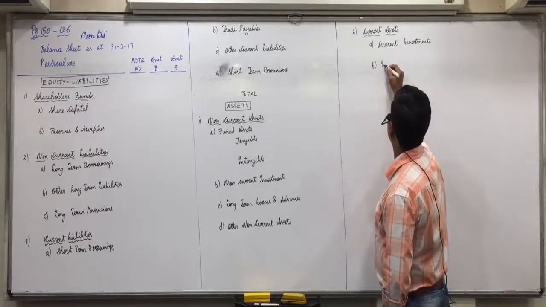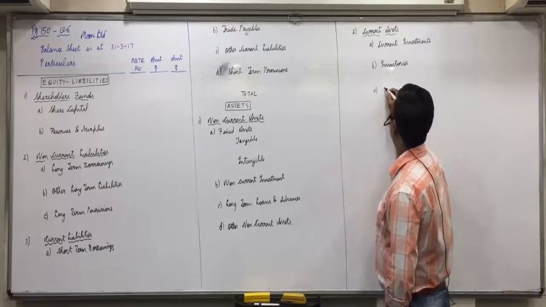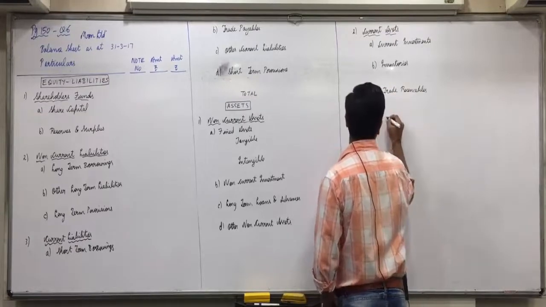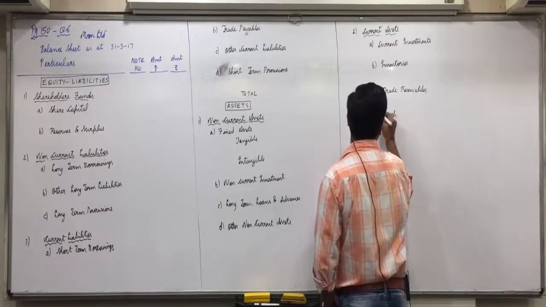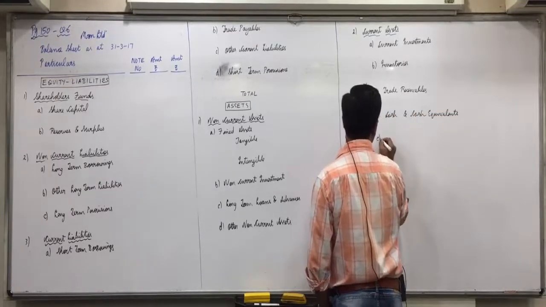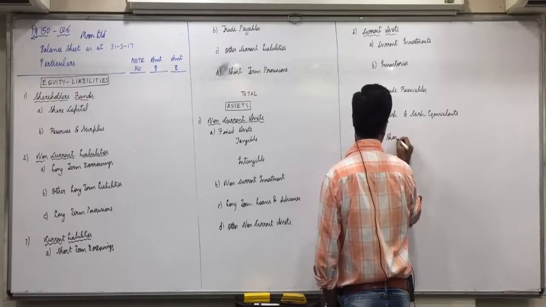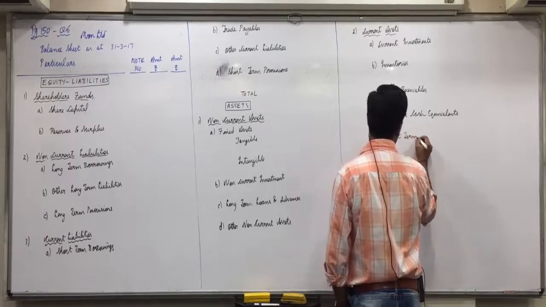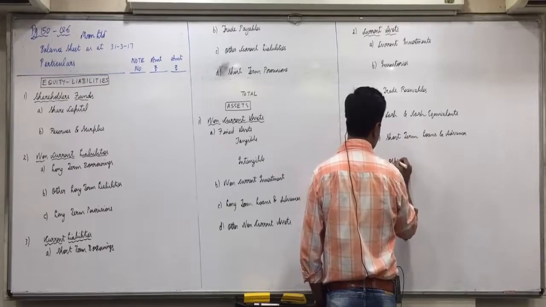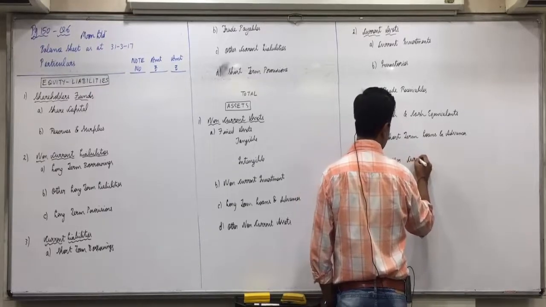C, current investments, leave one line. I, inventories, leave one line. T, trade receivables. Then he did CS. C, cash and cash equivalent, leave one line. S, short-term loans and advances. And put O, other current assets.